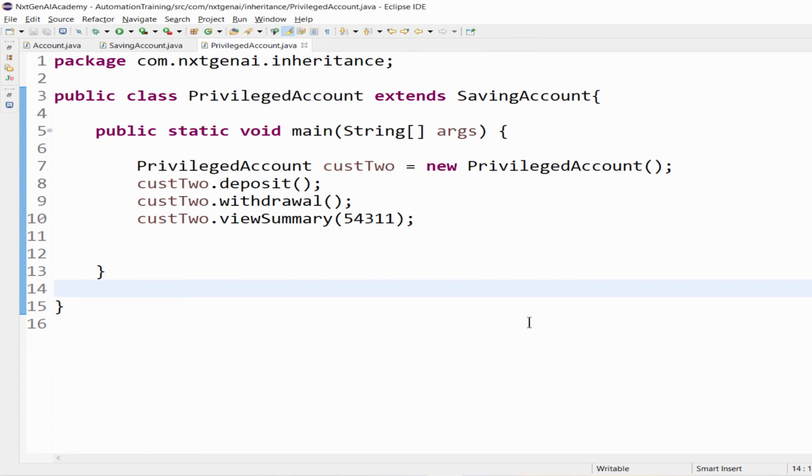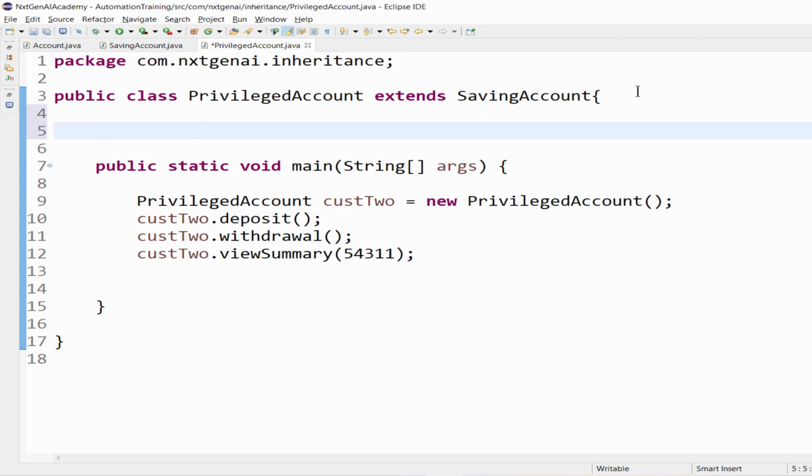Same way, in addition to this, we can also have our own user defined method which belongs to the privileged account. The privileged account alone will have the credit card access. So public void credit card, int account number.